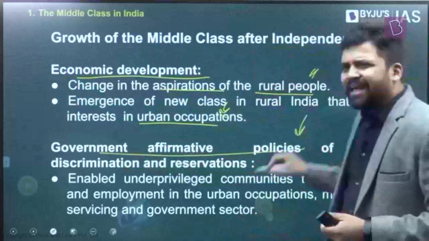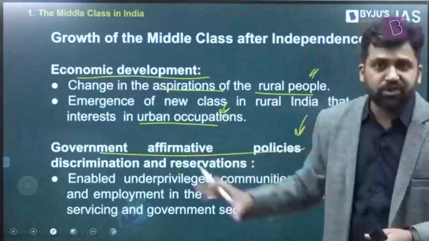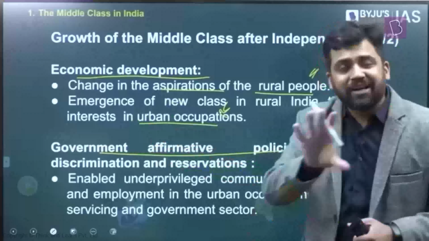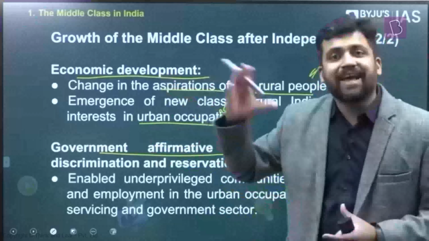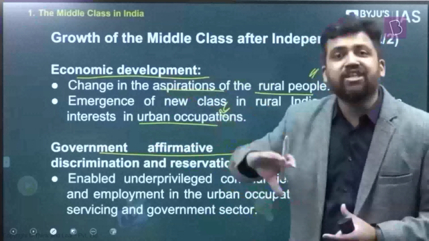On top of that, there were some policies from the side of the government: affirmative action policies, positive discrimination policies, reservation policies, basically. These policies were targeted towards Dalit members, scheduled castes, scheduled tribes. It leads to the creation of middle classes among Dalits and scheduled tribes as well. So all these things, rural development, economic development, and government policies, are leading to change in the middle classes. This is how the middle classes have, over a period of time, developed in the Indian context.